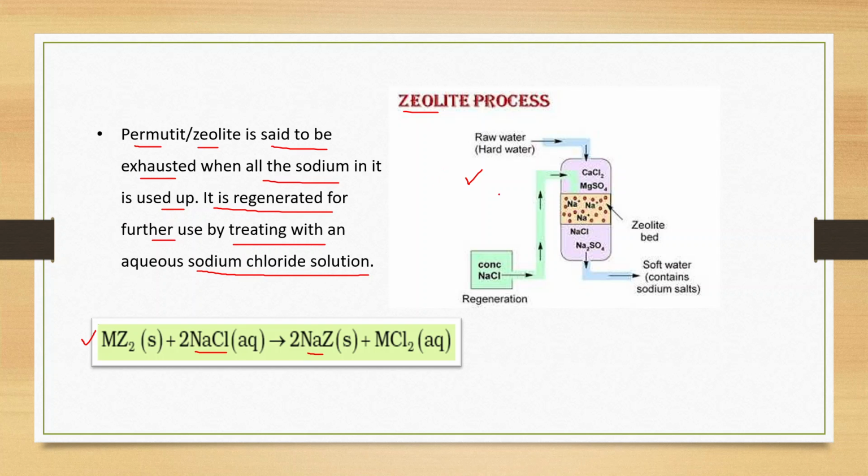Now try to understand this diagram. This is the zeolite bed, and through it we are passing the raw water, that is hard water, and this concentrated NaCl we are using for the regeneration. First of all, calcium and magnesium ions are present in the chloride and sulfate form, and after passing through this zeolite bed, we will get NaCl and Na2SO4. Calcium and magnesium ions remain in the zeolite, and we will get the soft water which contains sodium salts.